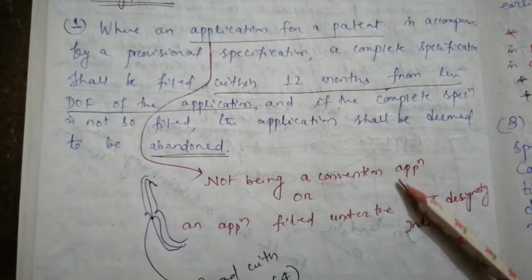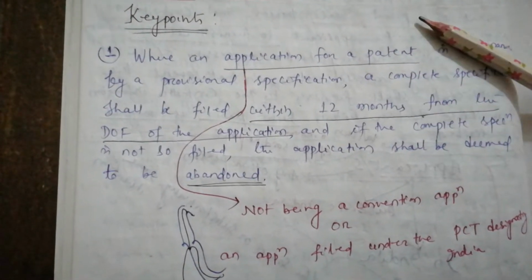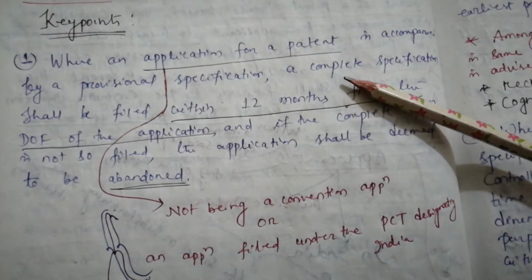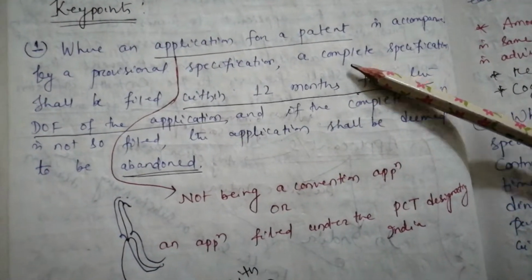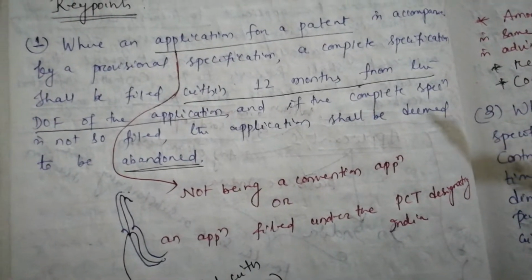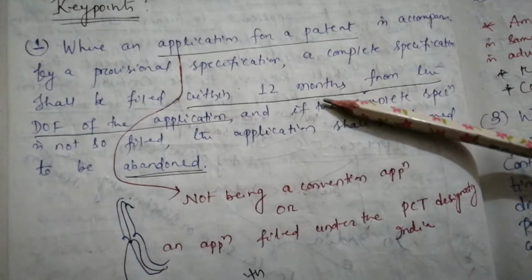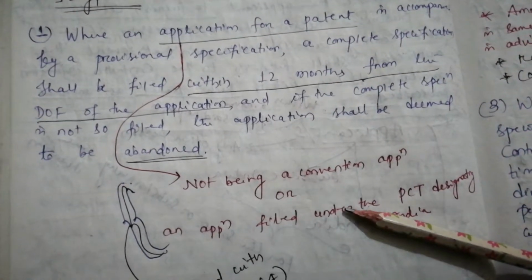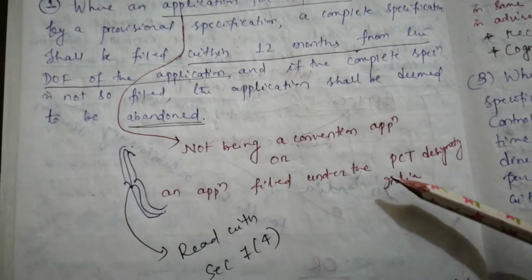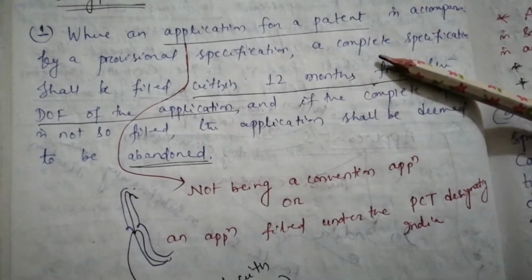Except for this type of application, this subsection is applicable to all other applications. Confusing? Actually, there should not be any confusion, because for an ordinary application this subsection applies, but for a convention application or an application filed under PCT designating India, this subsection is not applicable.